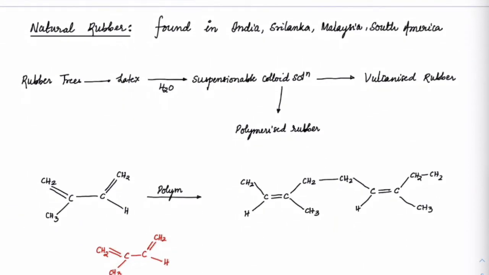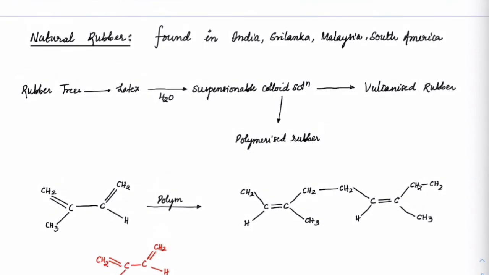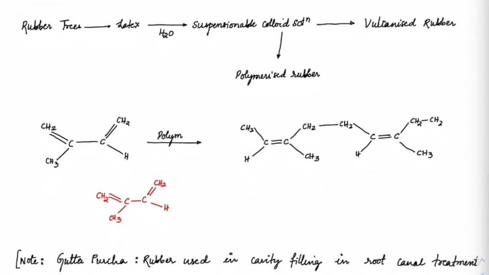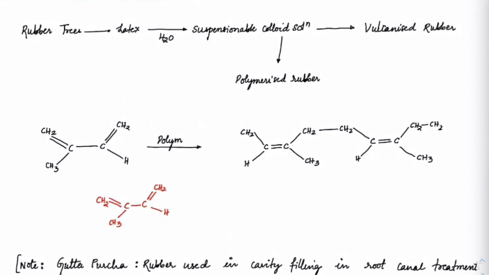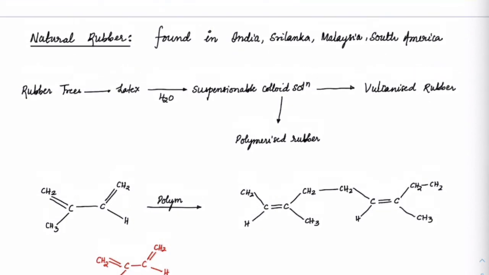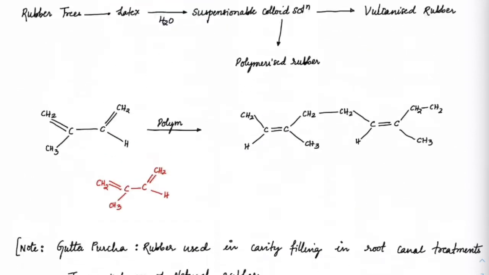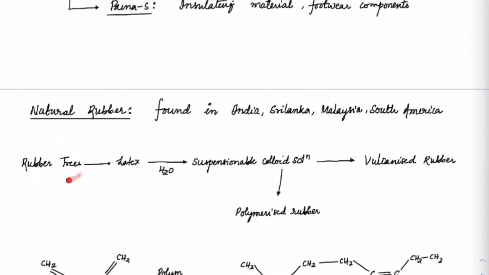Now the next form of rubber is natural rubber. Okay. So, well, this is a homopolymer only, because you are using the same molecule and polymerizing that. Now, if you see the stages of rubber, we take first latex from rubber trees, and mostly they are found in these countries.